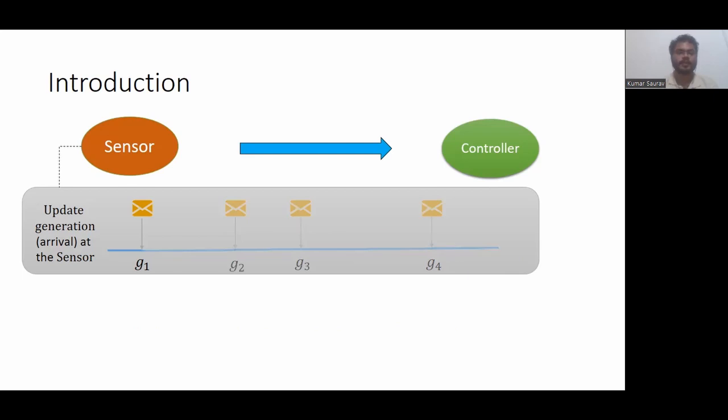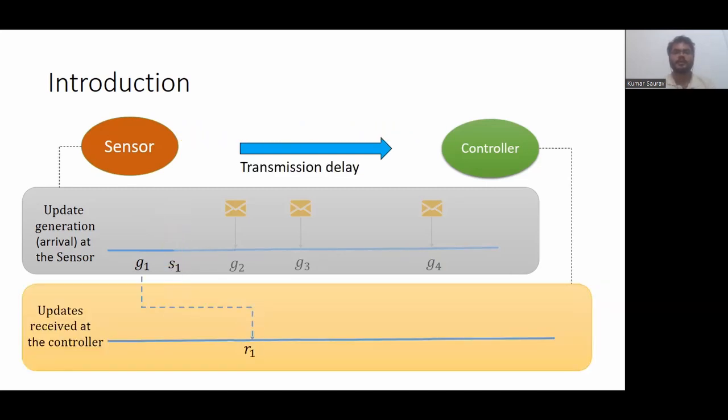Let's say update 1 is generated at G1, the sensor begins to transmit it at time S1, and depending on the transmission delay, it is received at the controller at time R1. Then update 2 is generated at time G2, the sensor does not transmit it. Update 3 is generated at time G3, the sensor begins to transmit it at time S3, and it is received at the controller at time R3, and so on.